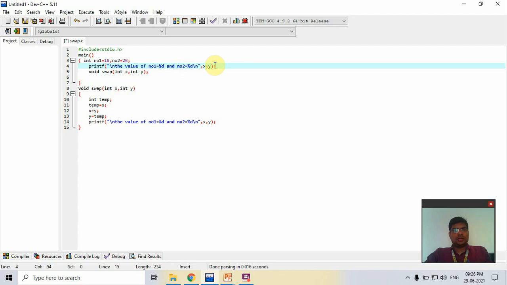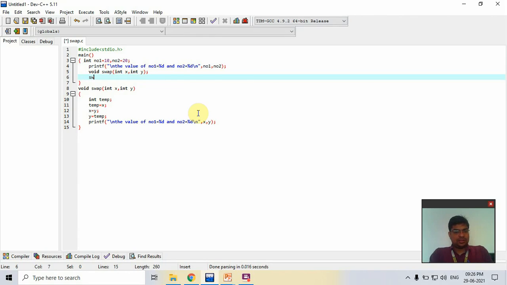So I pass number 1 and number 2. Okay, now I call the swap function. I call it and pass number 1 for x and number 2 for y. Now this function is called, and after that we perform the swap and print the values of x and y, number 1 and number 2.